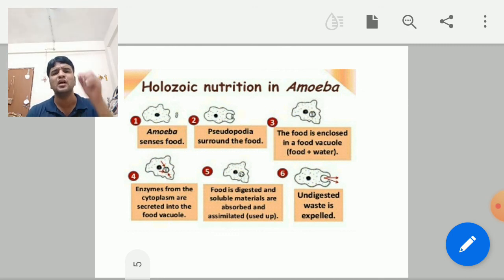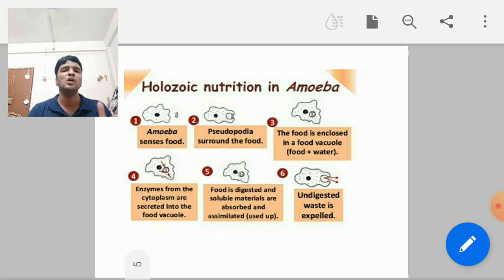What is diffusion? Diffusion is the random movement of substances from the region of its higher concentration to the region of its lower concentration. It may be a solid, it may be a liquid, it may be a gas. So what is present in the food vacuole now? That is food, so that is a solid.